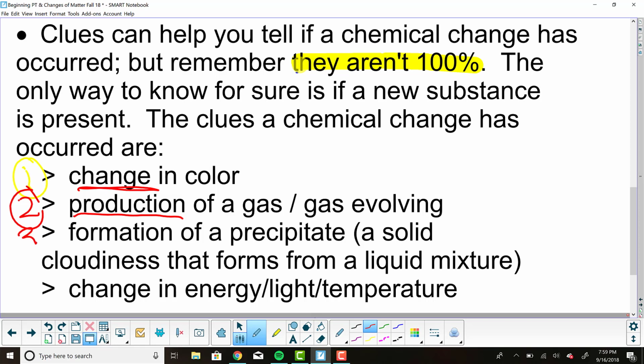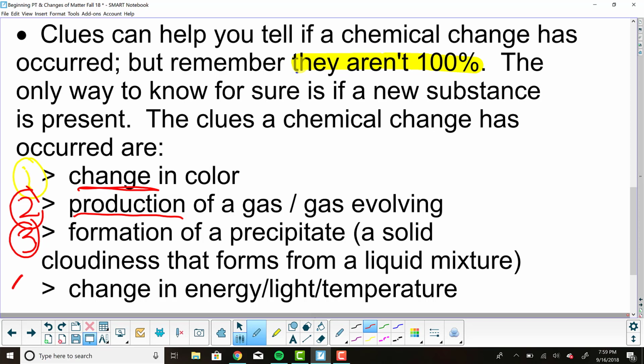The third clue is the formation of a precipitate. A precipitate is a solid cloudiness that forms from a liquid mixture. So if you have two liquids and you combine them together in a container, you might get some sort of really thick, maybe a different color sort of solid that forms within the liquid. That's what a precipitate is.